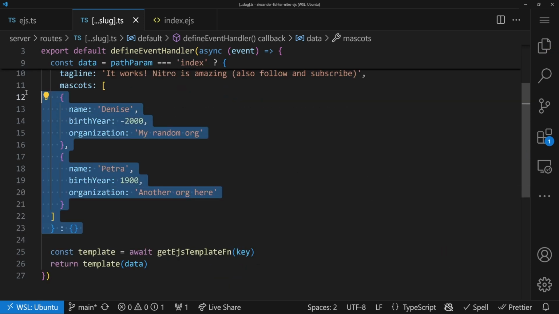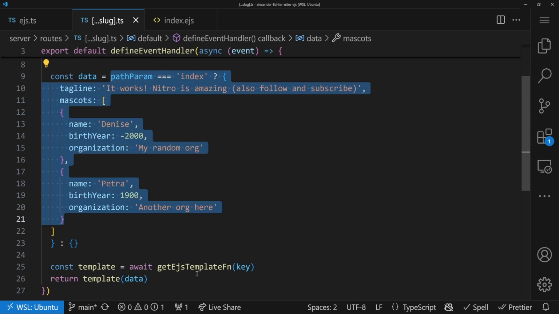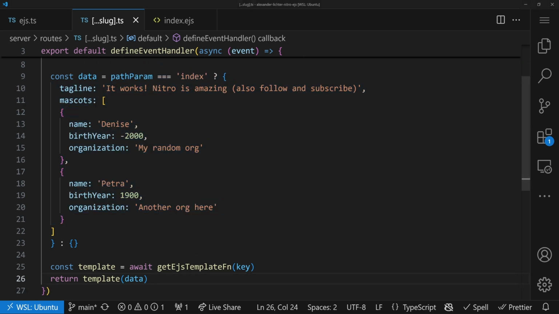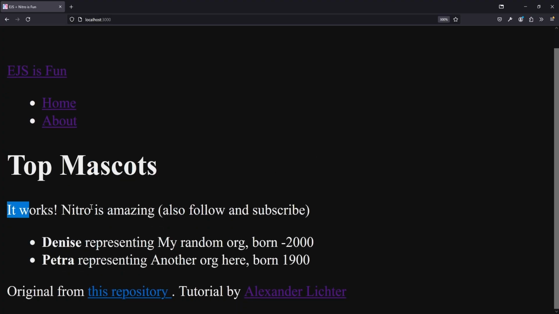So we define these data, we define the tagline, and we say only if it's indexed, that's the case. Otherwise, it's just an empty object. And now let's see if the index page actually renders. And we are in luck. We have the top mascots. The tagline is it works.